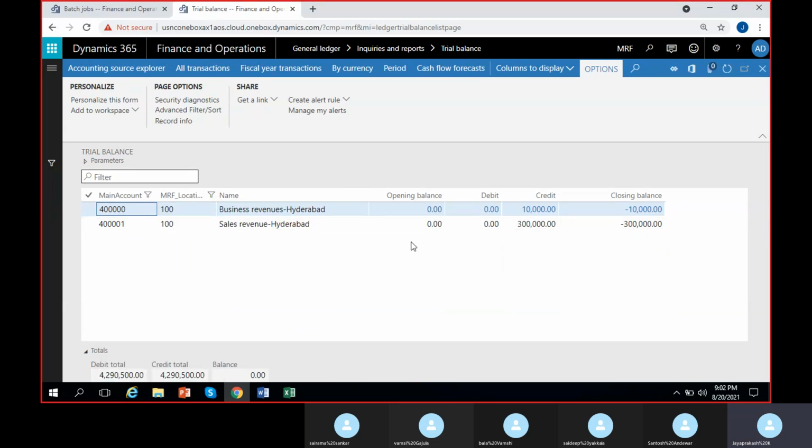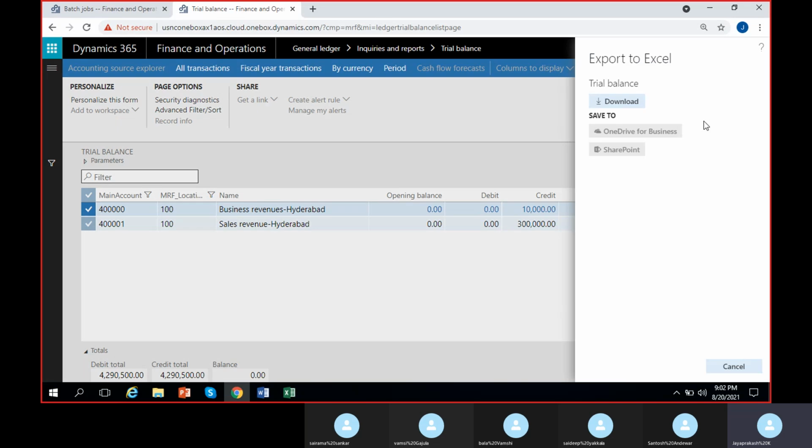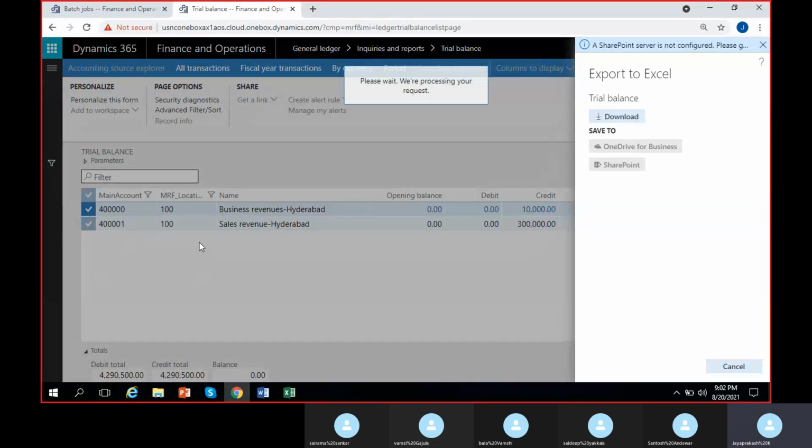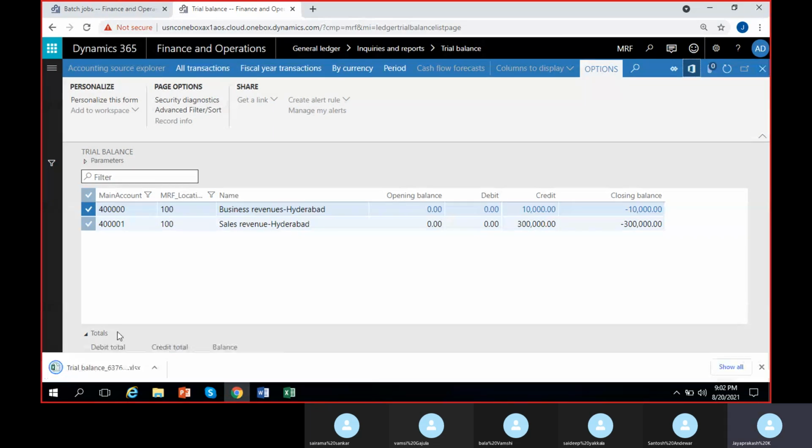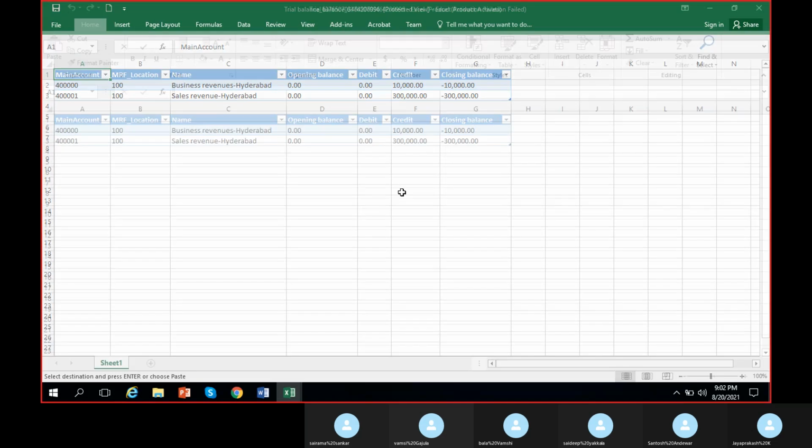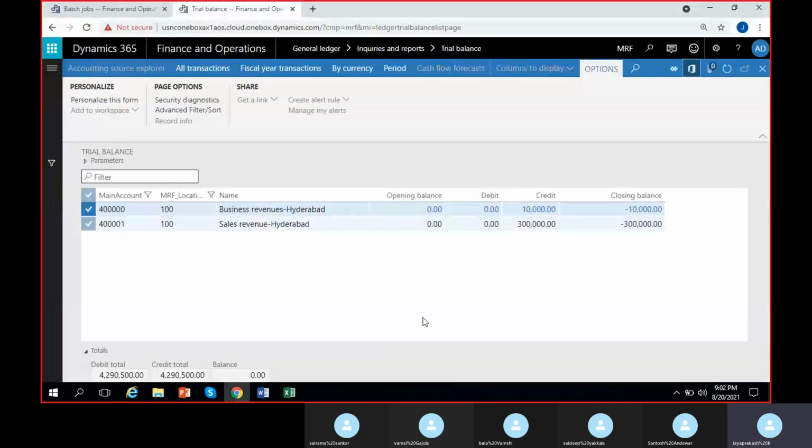You earned 10,000 as business revenue, 3 lakhs as sales revenue through Hyderabad. It's very easy to prepare a revenue statement quickly. And you can export it through here. Download, and it will download these 2 lines. Done. So this is one of the very best features we have in Dynamics. You can quickly extract any reports, any balances.